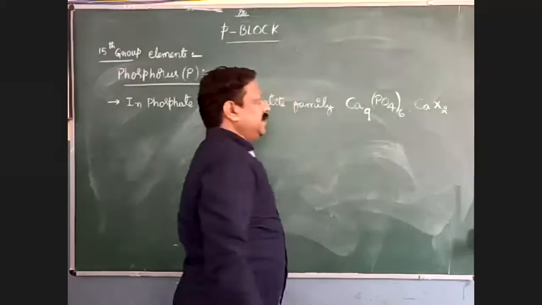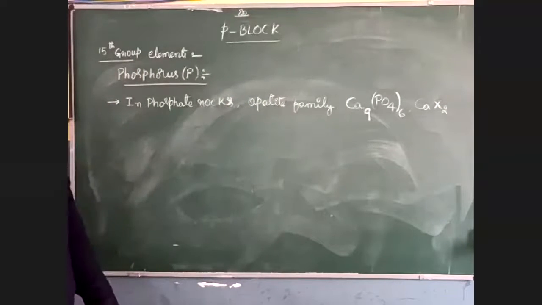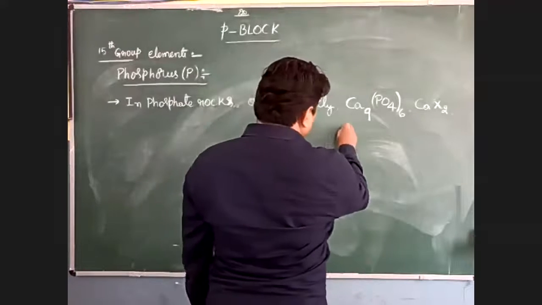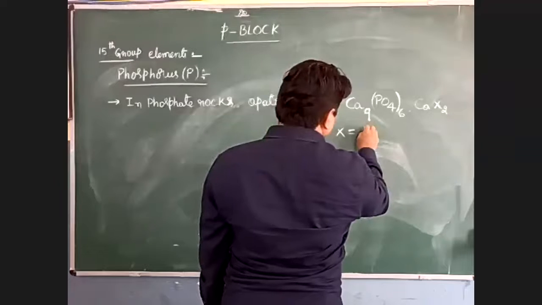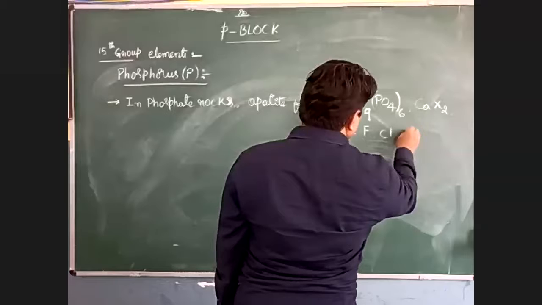So this is the general formula of the apatite family. What is the meaning of X here? X may be fluorine or chlorine or OH.